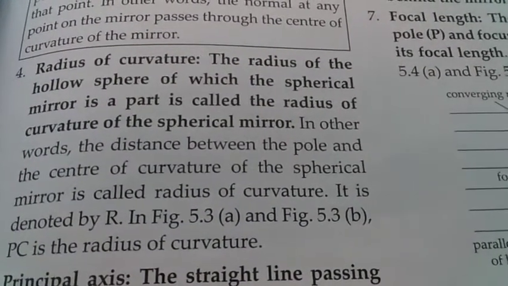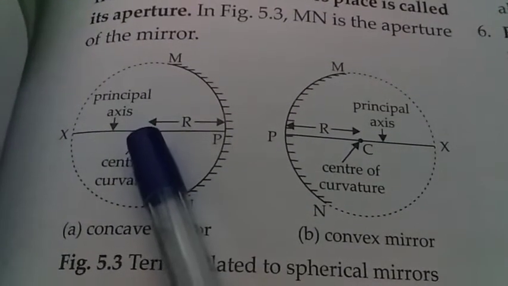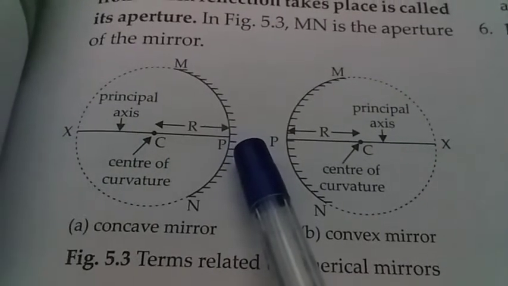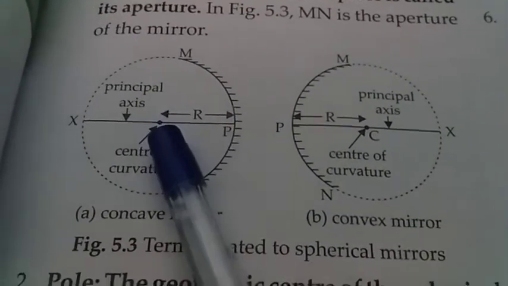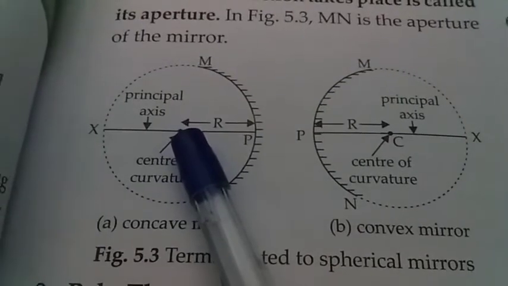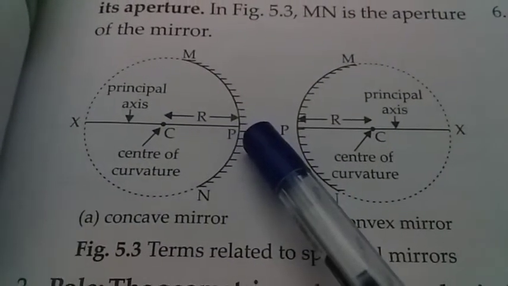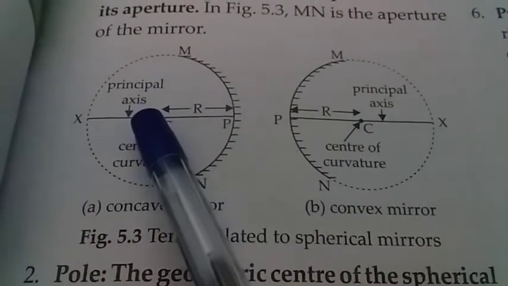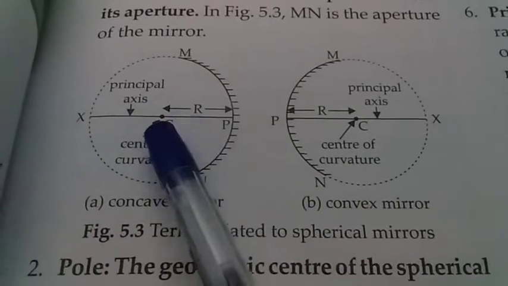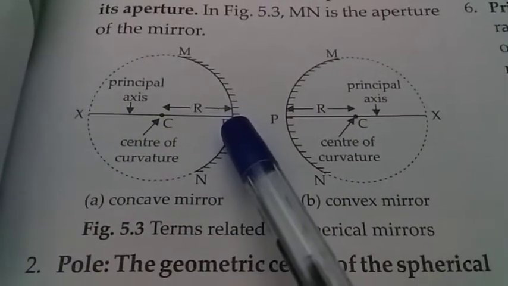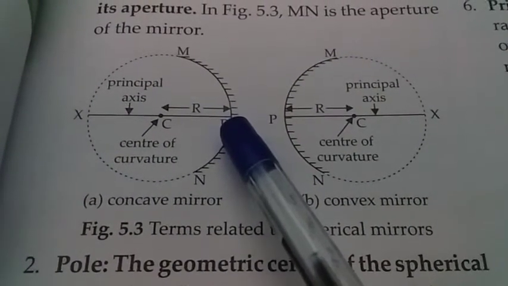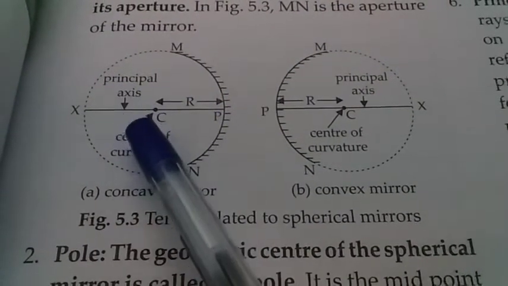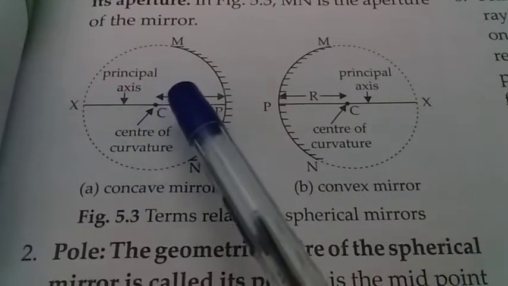It is denoted by R. This is the hollow sphere and this is the radius of the sphere. This is called the radius of curvature, the distance between the pole and the center of curvature, and it is denoted by R.